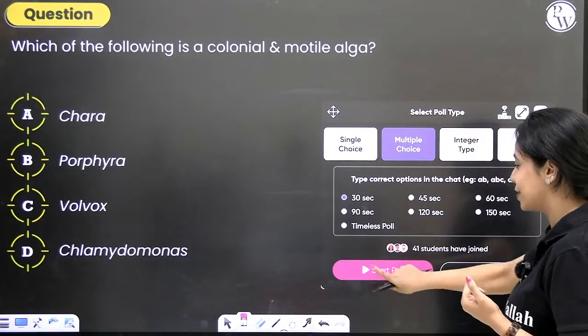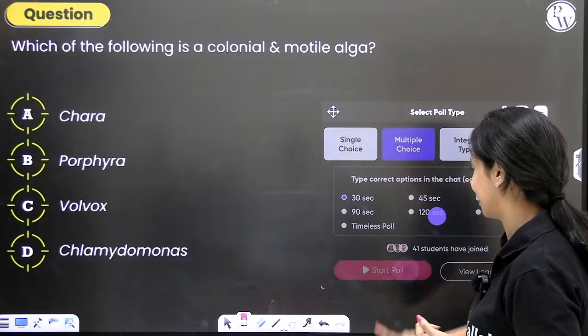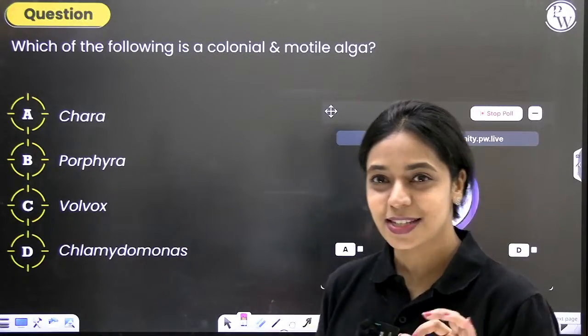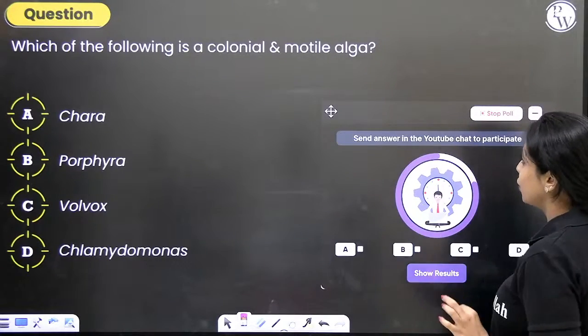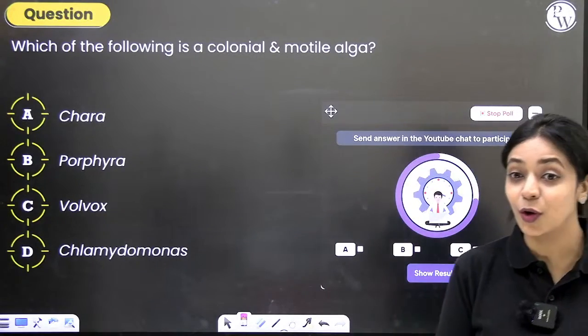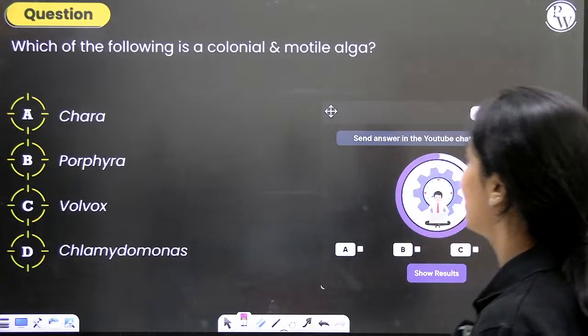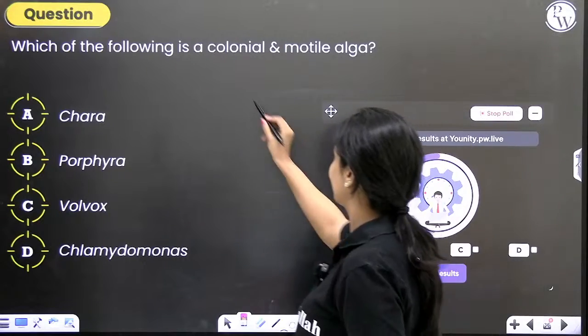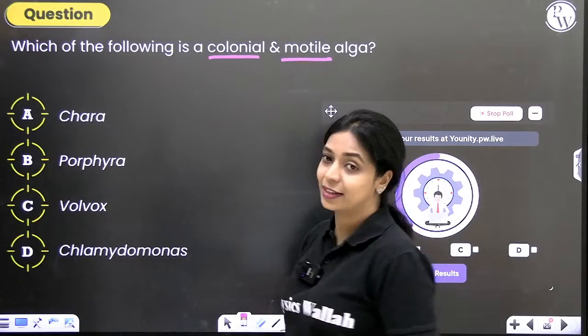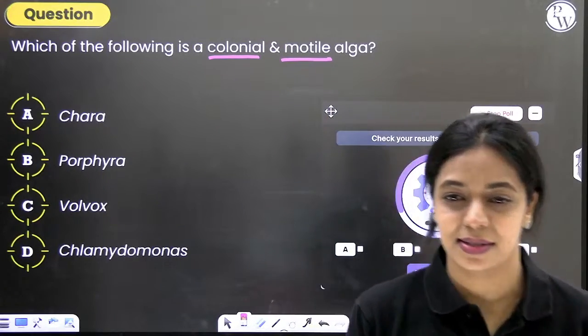Next question is here. It has examples. Now let's see how many of you will answer this correctly. This is where the actual problem starts. Which of the following is a colonial and motile alga? Chara, Porphyra, Chlamydomonas, Volvox. It has to be colonial and it also has to be motile. It should have flagella. Which is the correct answer?